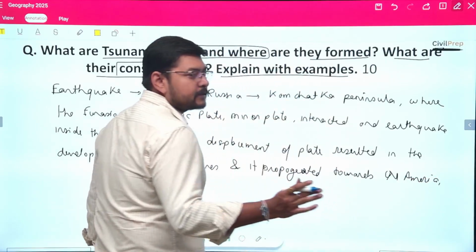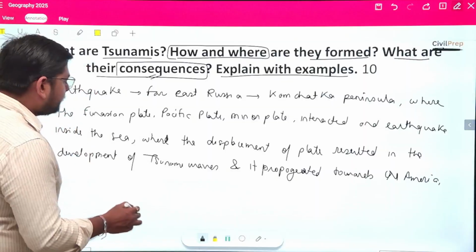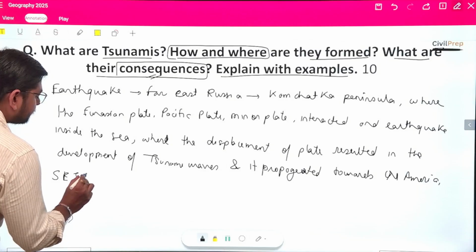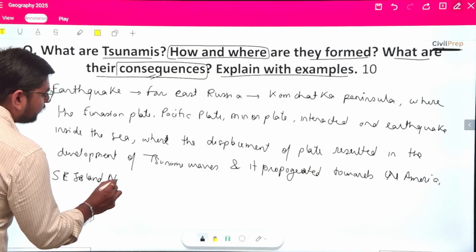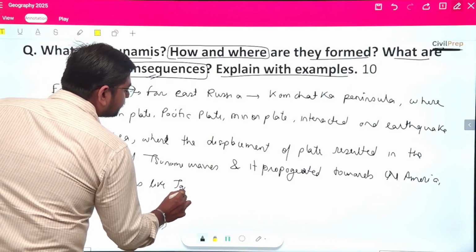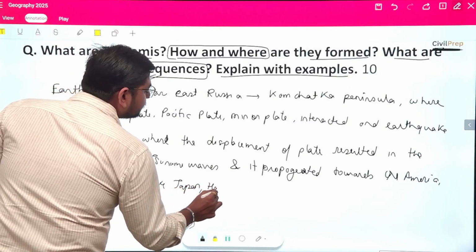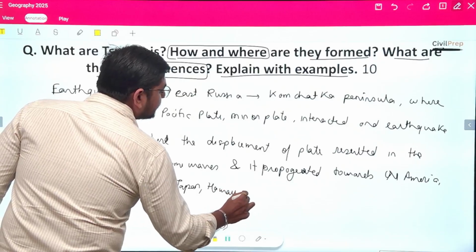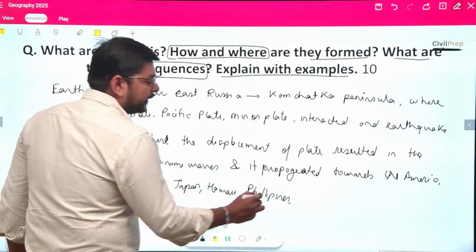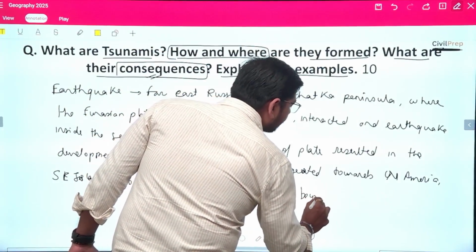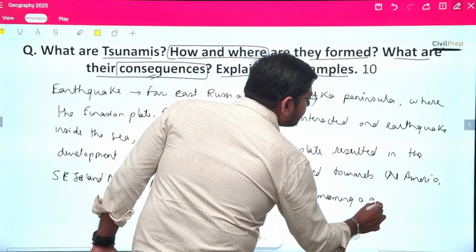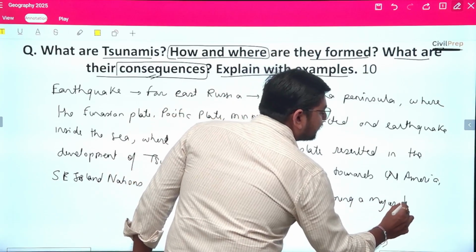Okay, North America, that is the western coastal region of North America, then the southeast island nations like Japan, Hawaii, Philippines. Okay, becoming a hazard.